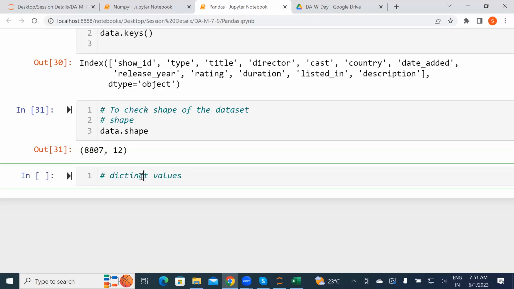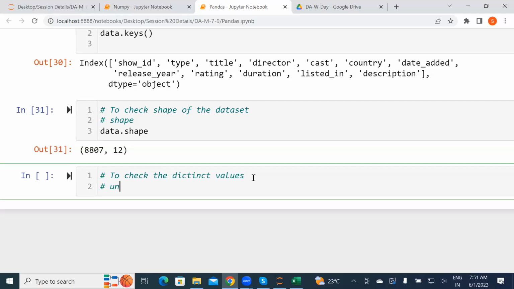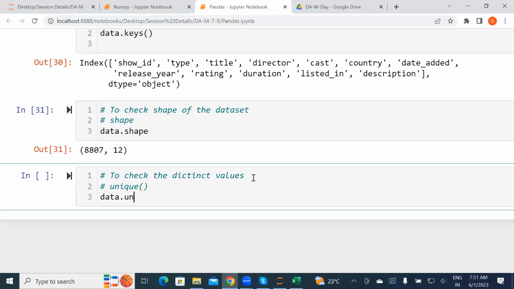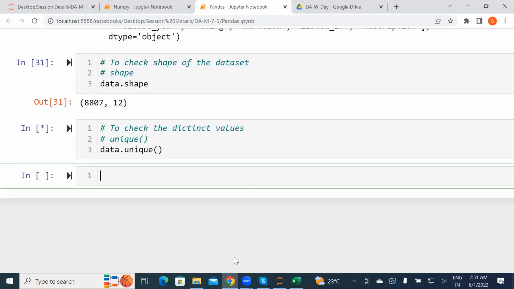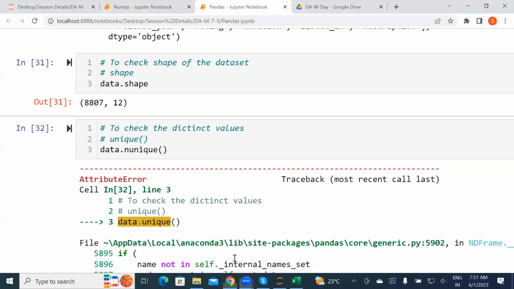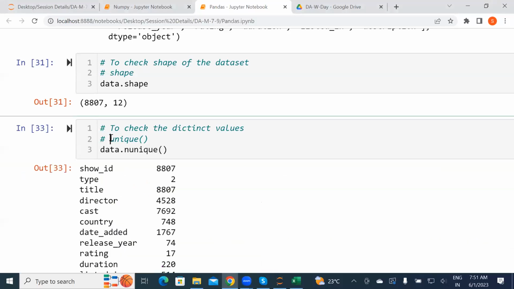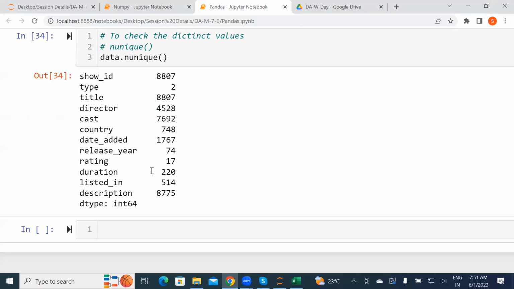To check the distinct values, the method name is nunique. Number of unique. If you observe it, they give you the counts.